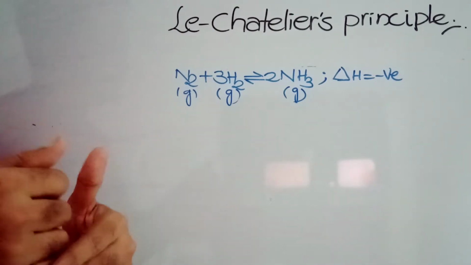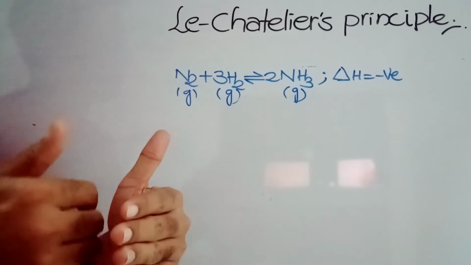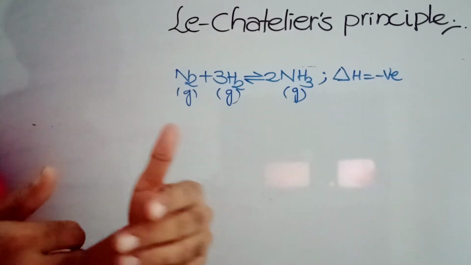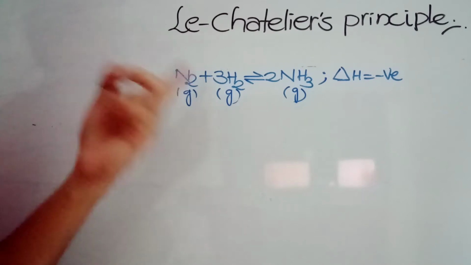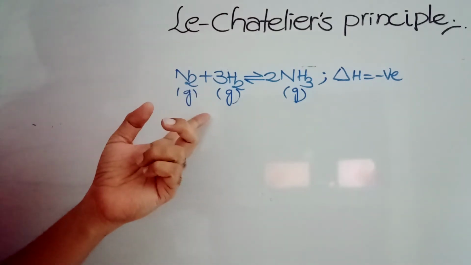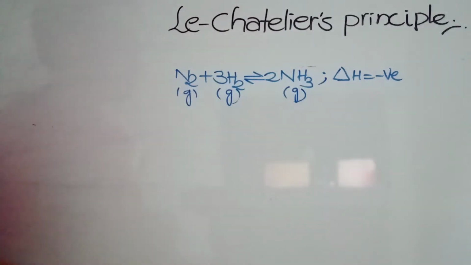Automatically it will move in the opposite direction, where the change is going to be nullified. That means whatever change you make, the effect of the change will become zero. For example, if you increase the concentration of reactants, that will increase the concentration of products, balancing it.